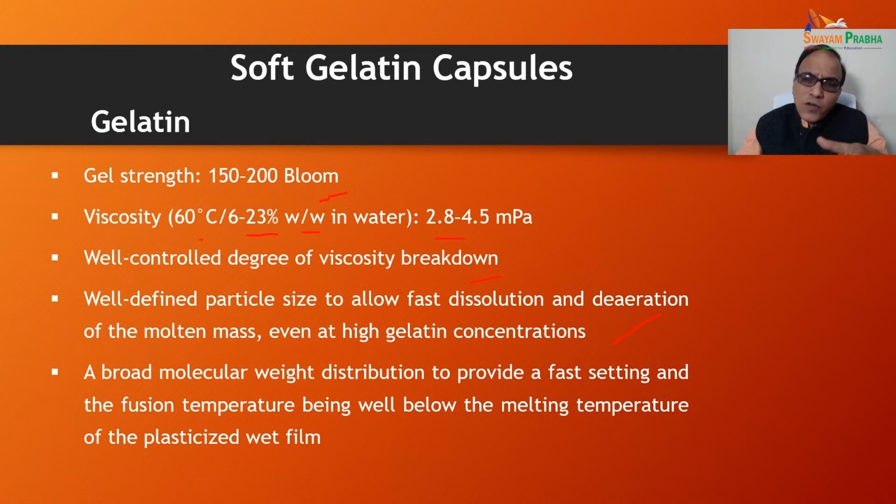A broad molecular weight distribution is required to provide a fast setting and a fusion temperature being well below the melting temperature of the plasticized wet film. Okay, so gel strength, viscosity, well controlled degree of viscosity, well-defined particle size and a broad molecular weight distribution. These are the major points to be considered for selection of gelatin for the soft gelatin capsules.